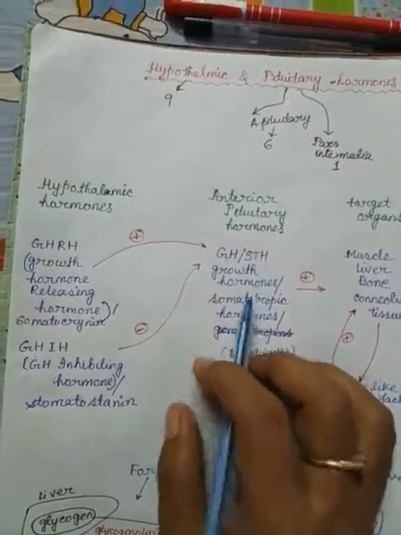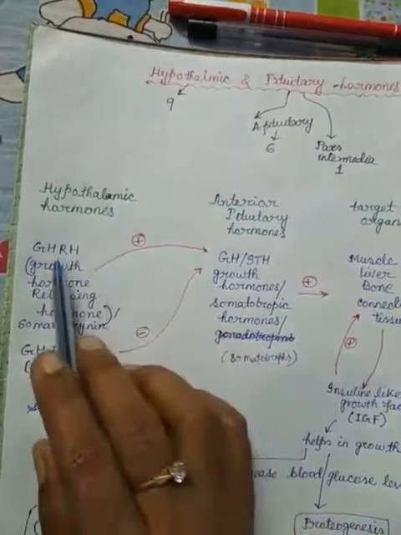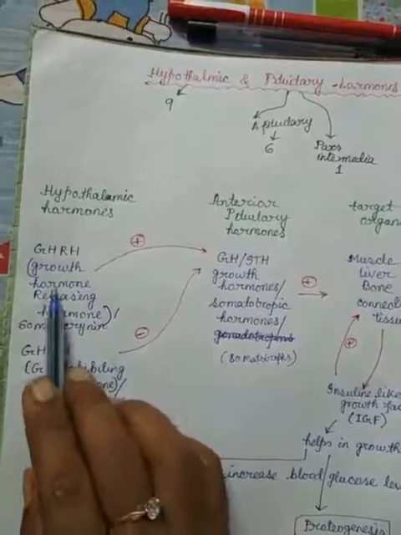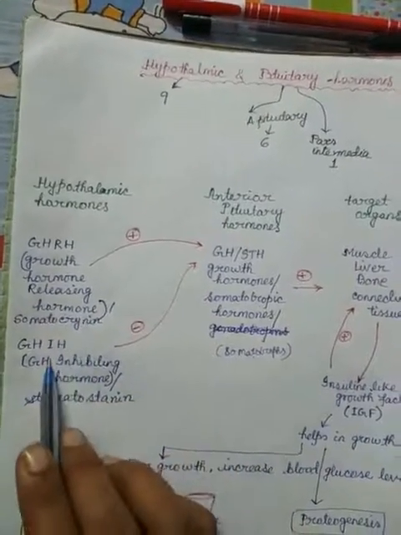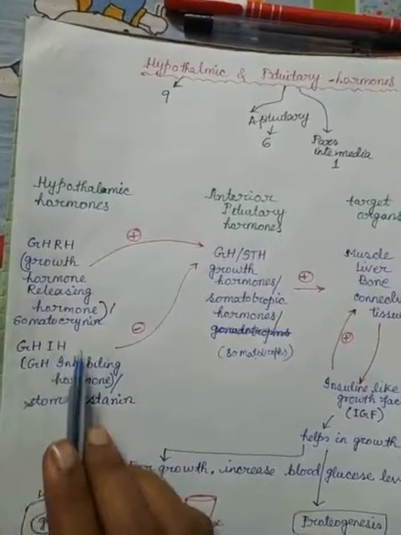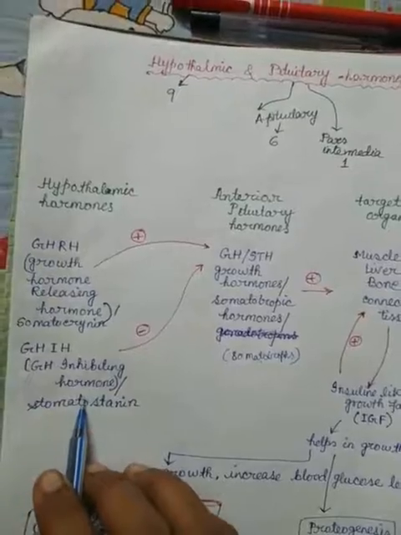So once again I summarize. From the hypothalamus, 2 hormones are secreted: GHRH or growth hormone releasing hormone, also known as somatokinin, and second, GHIH or growth hormone inhibiting hormone, or somatostatin.